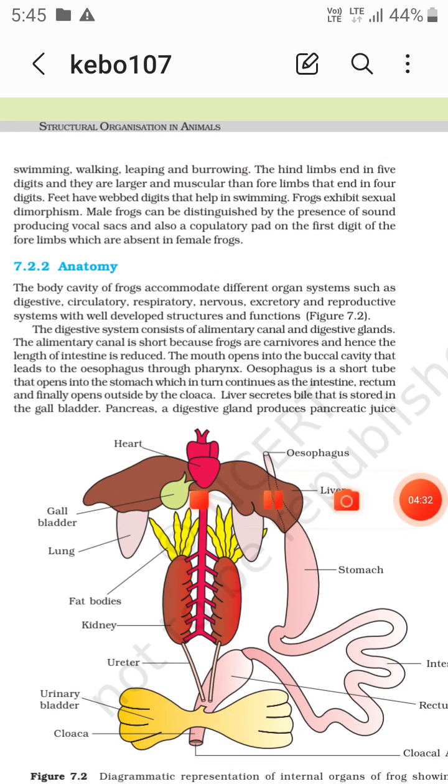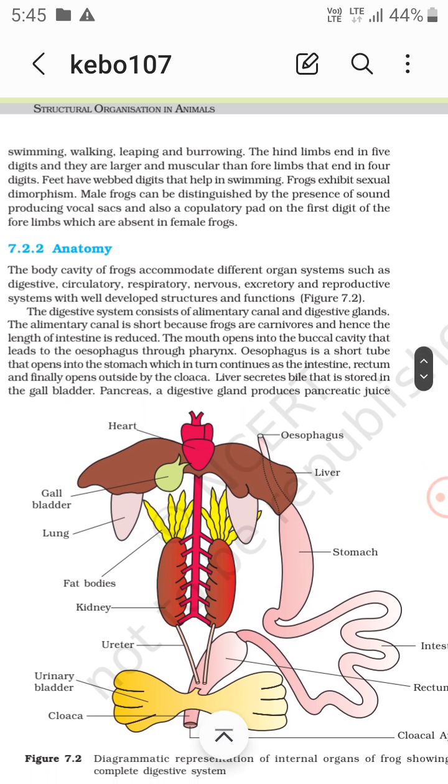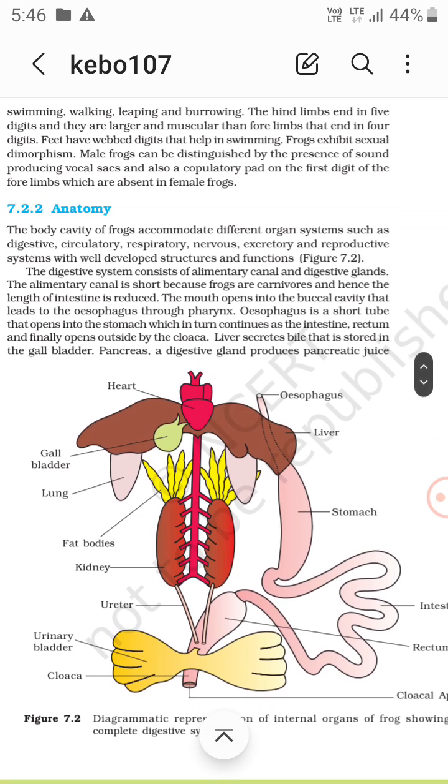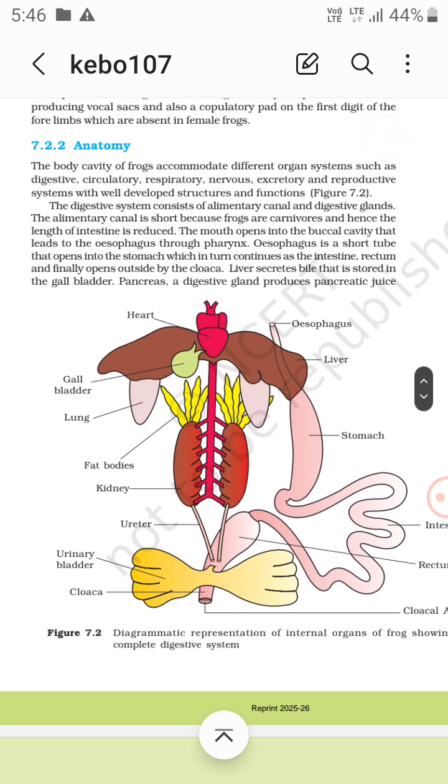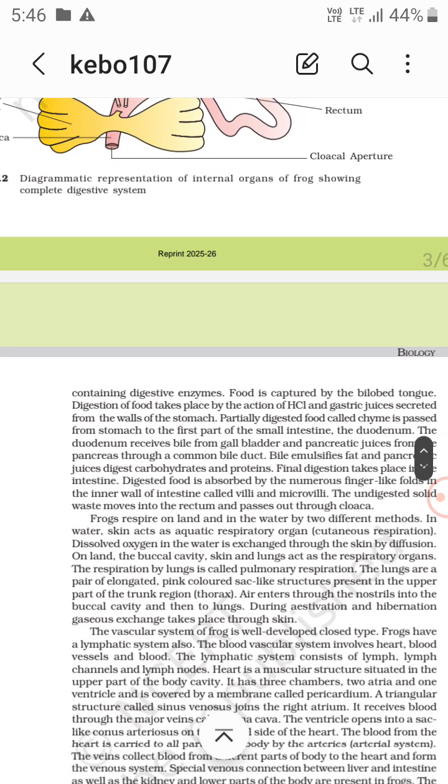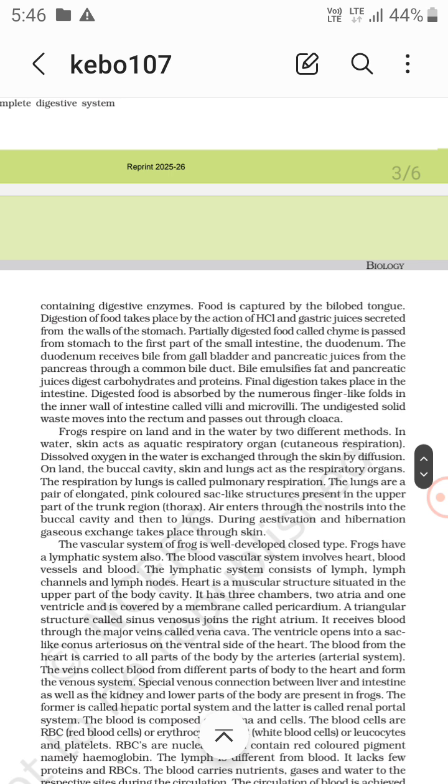Now the anatomy. The digestive system consists of the alimentary canal and digestive glands. The alimentary canal is short because frogs are carnivorous and hence the length of the intestine is reduced, right? The mouth opens into the buccal cavity that leads to the esophagus through the pharynx. The esophagus is a short tube that opens into the stomach, which in turn continues as the intestine, rectum, and finally opens outside by the cloaca. The pancreas, a digestive gland, produces pancreatic juice containing digestive enzymes. They have a bilobed tongue.